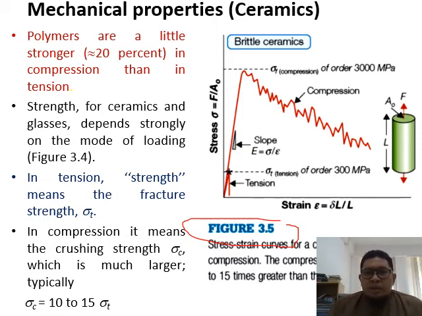Over here, ceramic strength depends strongly on the mode of loading, either compression or tensile. In compression, the crushing strength is much larger compared to the tensile strength.